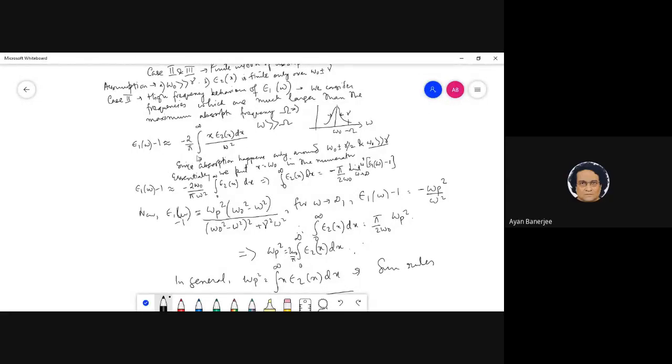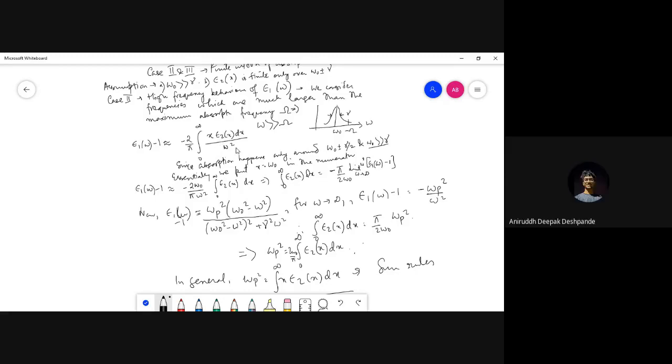The problem is that there are a lot of assumptions here. This is finite only over this part, other parts it is gone. So I'm saying that the absorption is only happening over a certain finite small region. Yes, I completely agree with that. My only problem is that you can't just take x as omega naught and take it out of the integral, because you are integrating over x, which varies from 0 to infinity. I agree, we are not integrating over x, right?